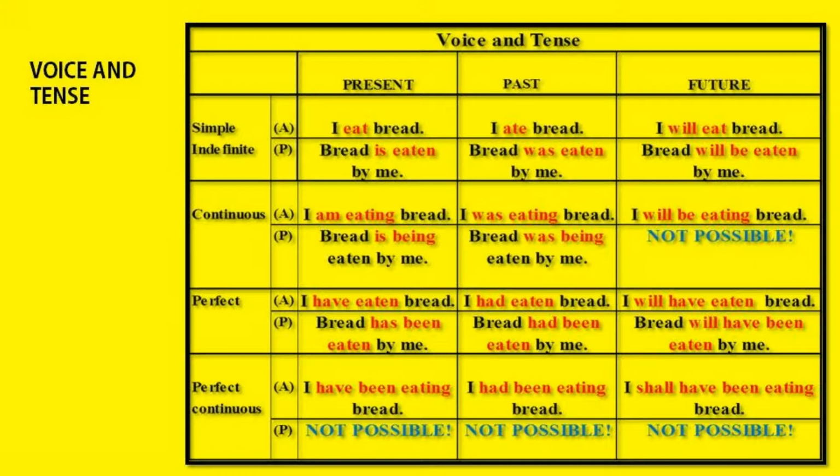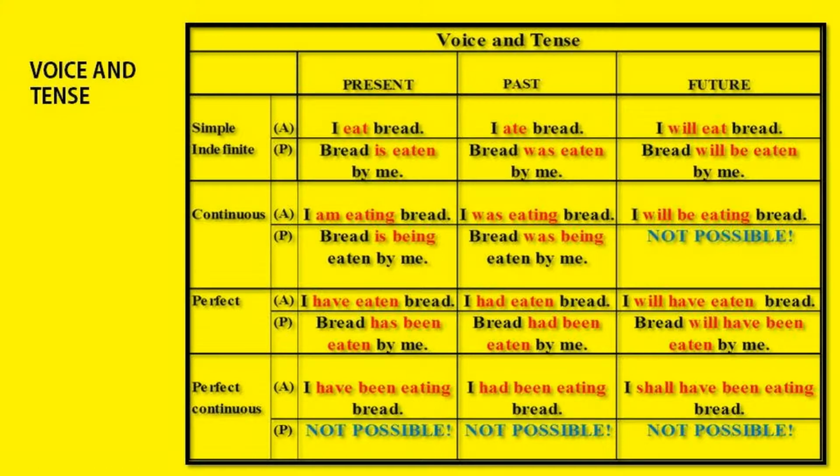I will be eating bread. But in passive, it is not possible. So in case of tense, you will see there are 4 places where passive is not possible, right? So here, this is the first place where future continuous, passive voice is not possible. Now we come to perfect tense. Perfect tense, when we use have or has or had with the main verb in past participle, that is perfect tense. And you see whenever there is use of have or has or had, we can change them into passive by using been, right?